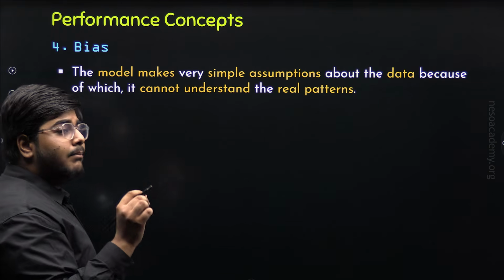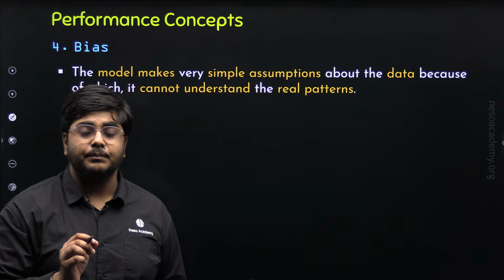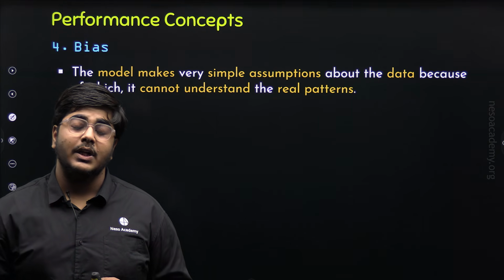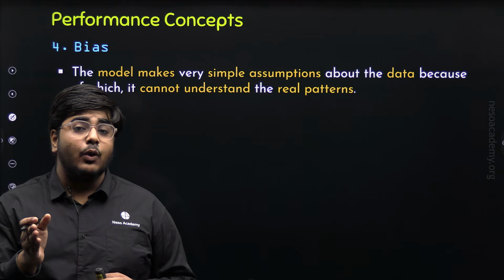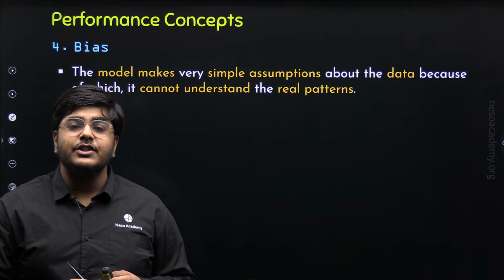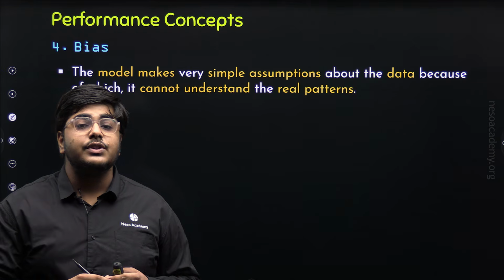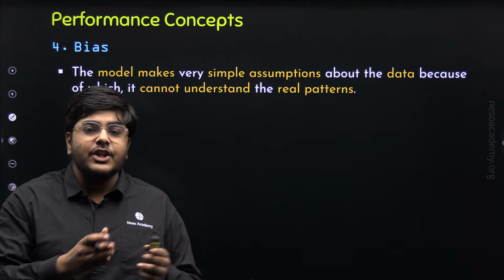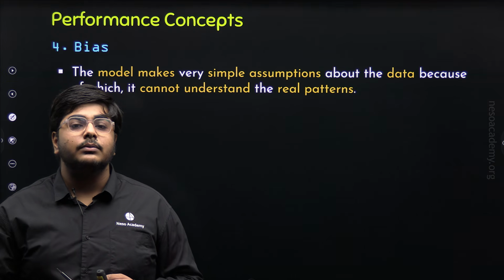Now let's understand bias by taking an example. Consider the example of a house price prediction system. Now, the prices of the house are dependent on many features like size of the house, age of the house, number of bedrooms in the house, location of the house, and so on.